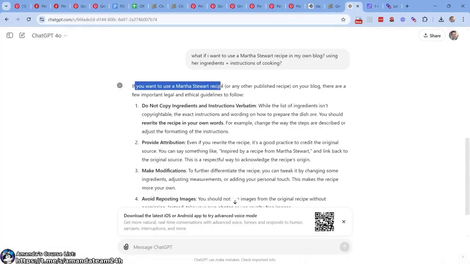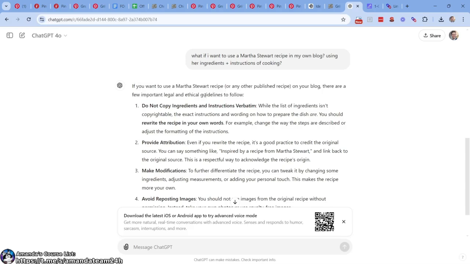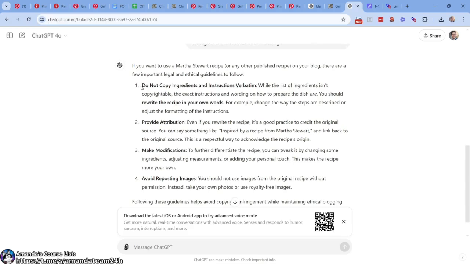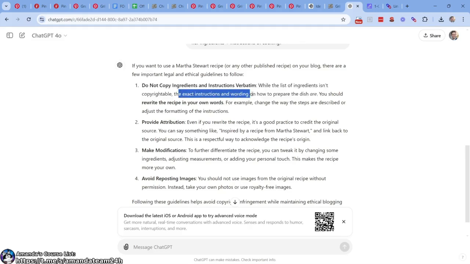If you want to use a Martha Stewart or whatever recipe, I'm just using her website as an example, or any other published recipe on your blog, there are some important legal and ethical guidelines to follow. Remember, this is just ChatGPT. I'm not a lawyer. I'm just reading here. Do not copy ingredients and instructions verbatim. Okay, so you can't copy and paste someone else's work. While the list of ingredients isn't copyrightable, the exact instructions and wording on how to prepare the dish are. So the exact instructions and wording.